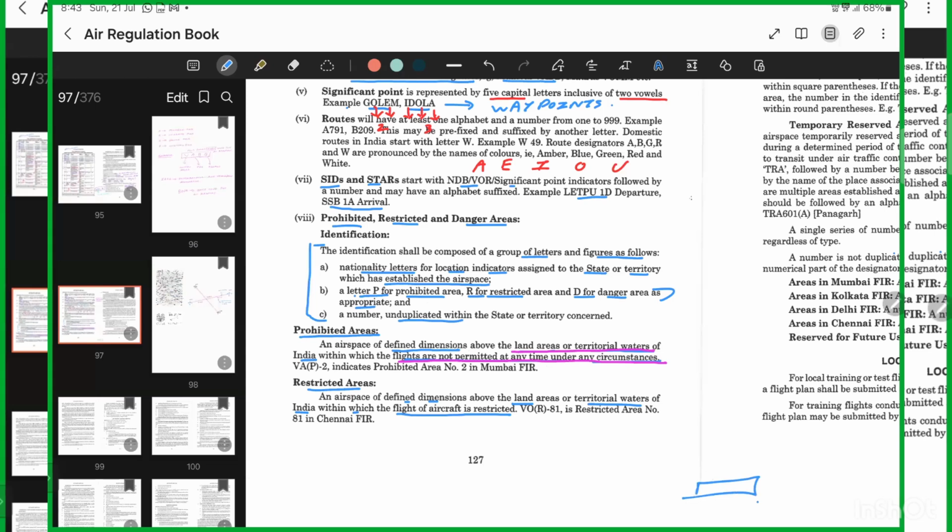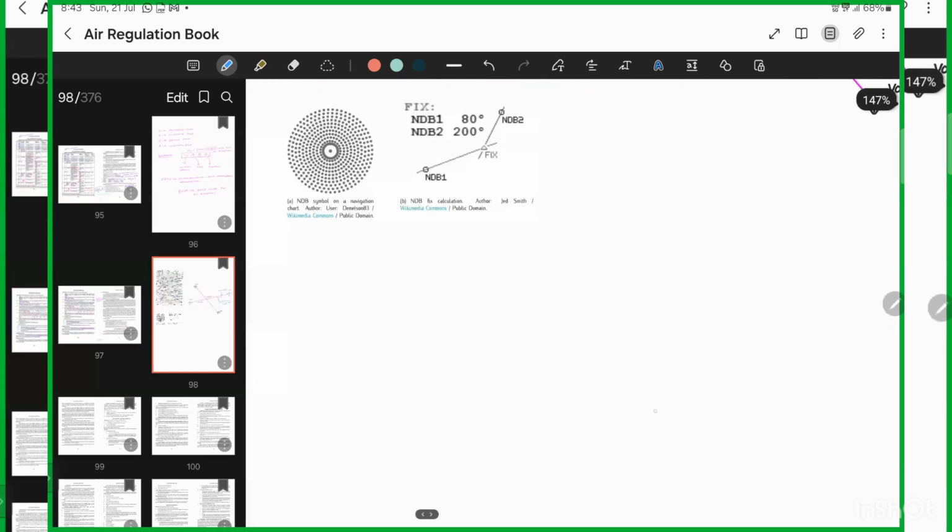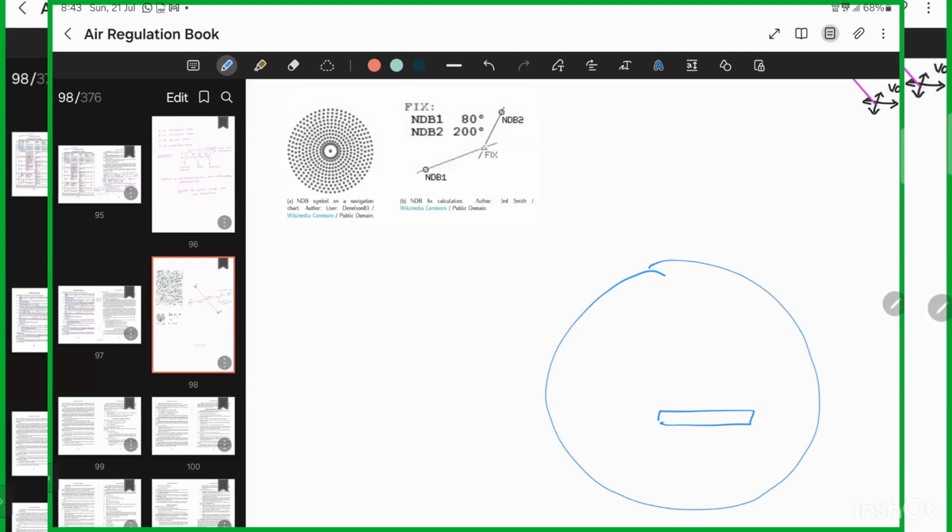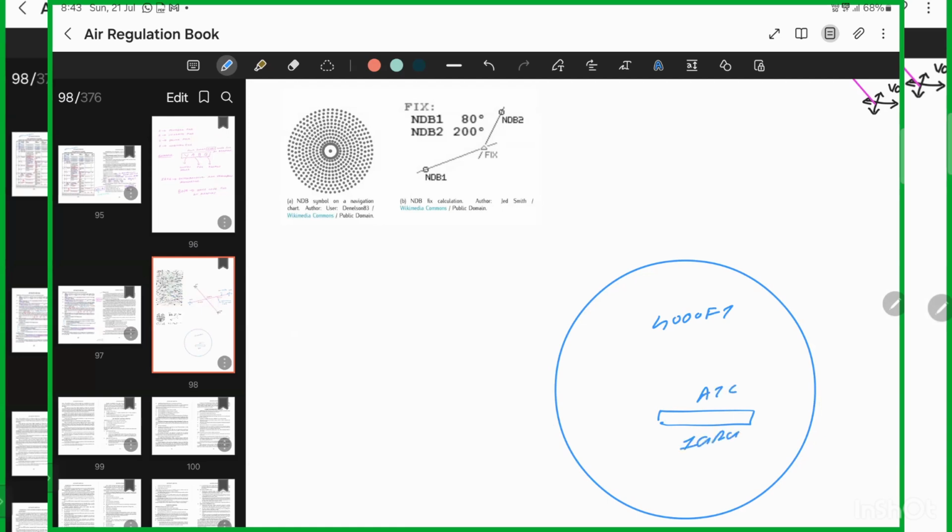Let me just draw a fresh diagram. If this was the airport, from ground till around 4,000 feet, the airspace was reserved for Igrua only. Nobody else could enter this airspace unless they established contact with them. And if he says you can't come, you can't come, because this is a reserved, restricted airspace.